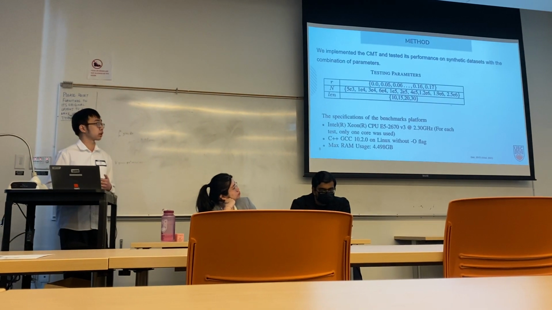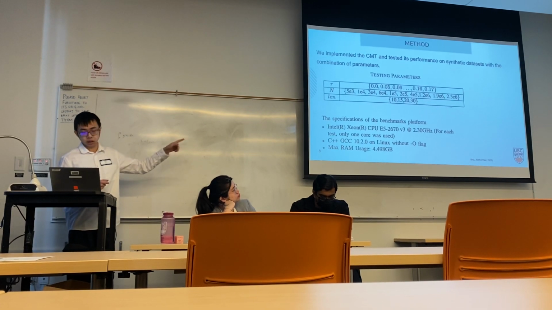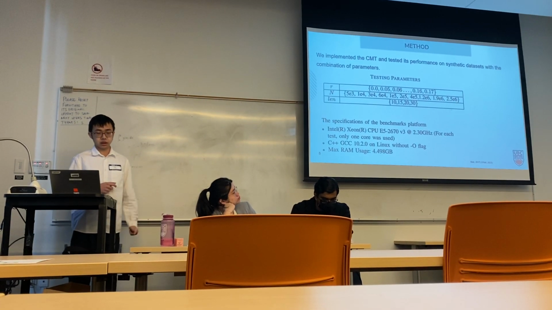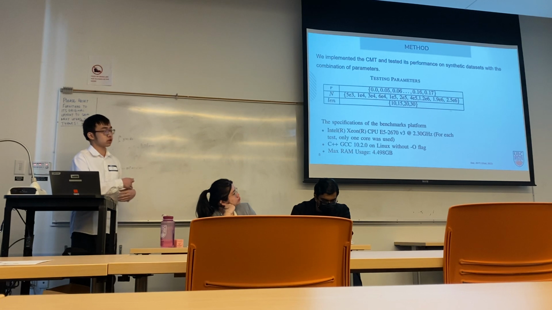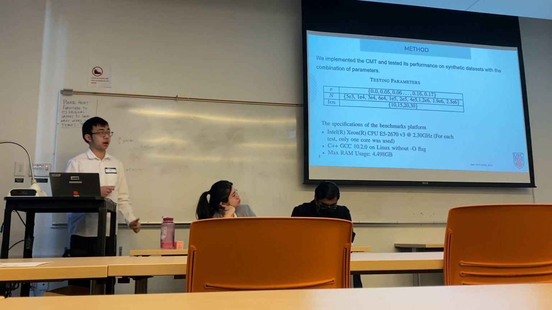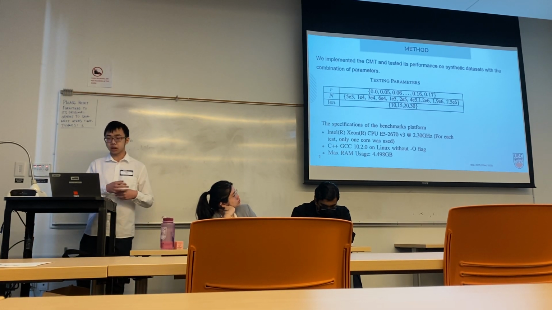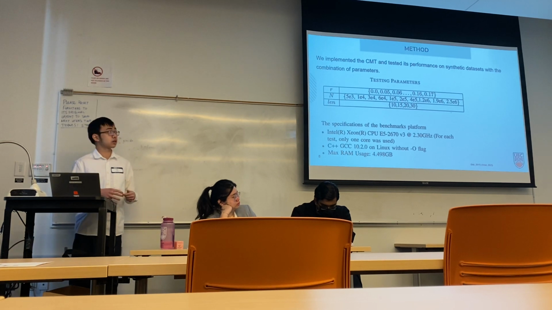And we tested this implementation based on the code provided by those two sources, and we tested it on different ranges of populations. The population ranges from 5 times 10 to the 3rd power all the way to 2.5 times 10 to the 6th power. And the length of the ranked list also ranges from 10 to 30. The R is the radius in the query.